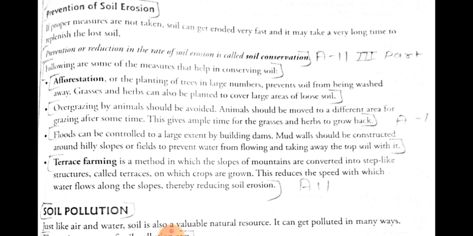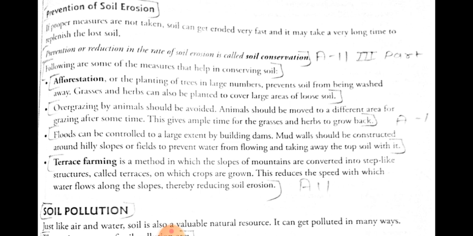Grasses and herbs can also be planted to cover large areas of loose soil. Next, overgrazing should be avoided. The animals should be moved to a different area for grazing after some time. This gives ample time for the plants and grass to grow back.